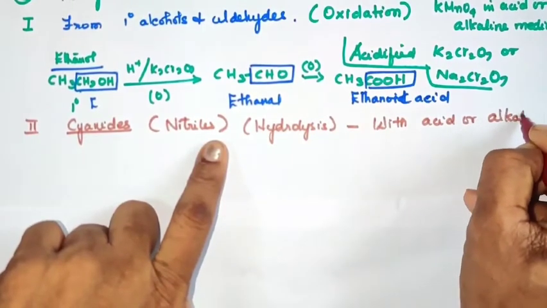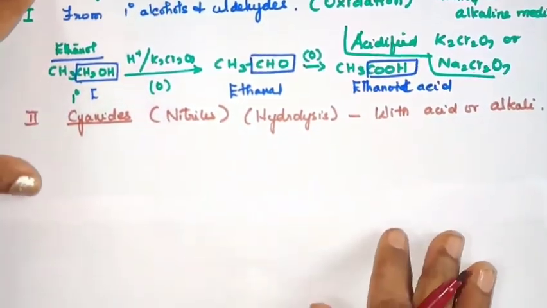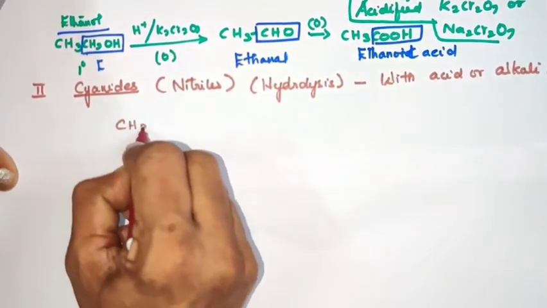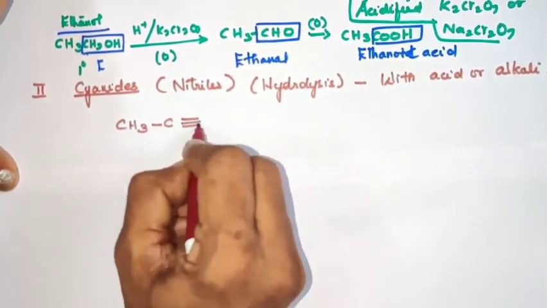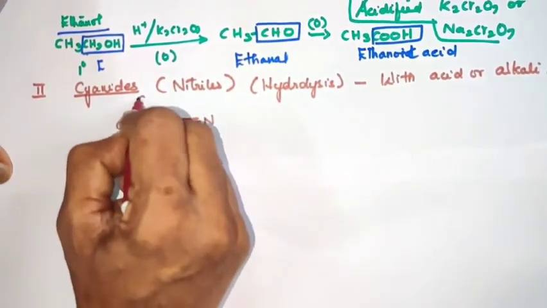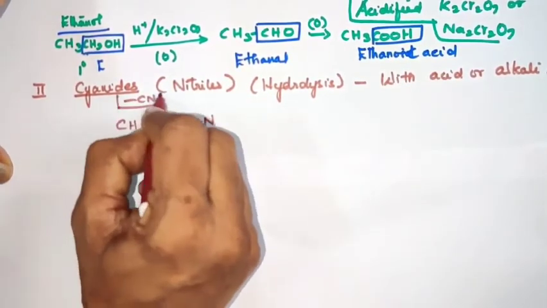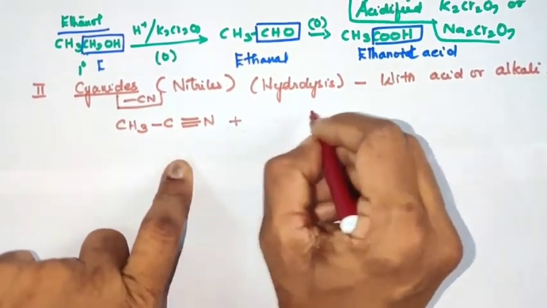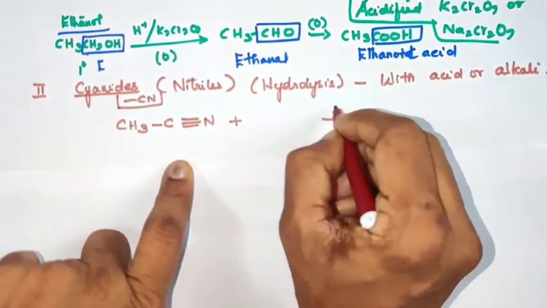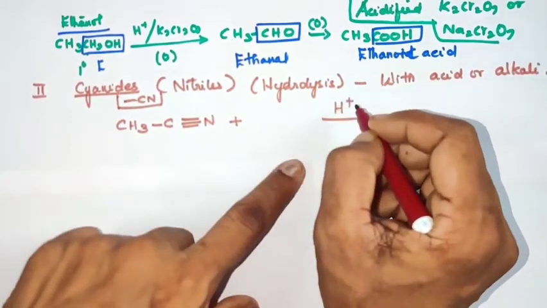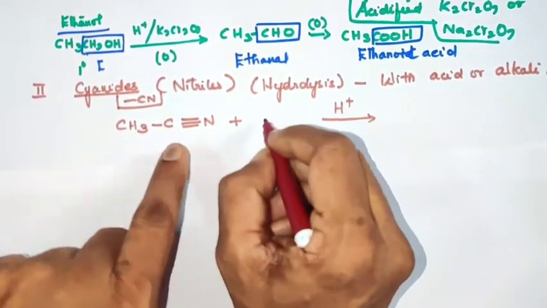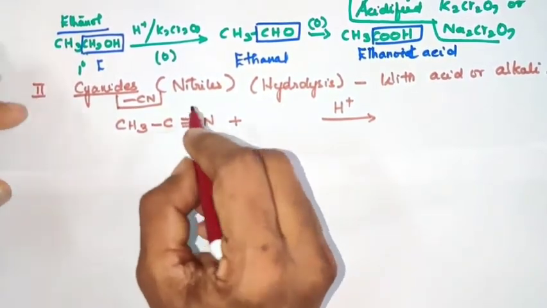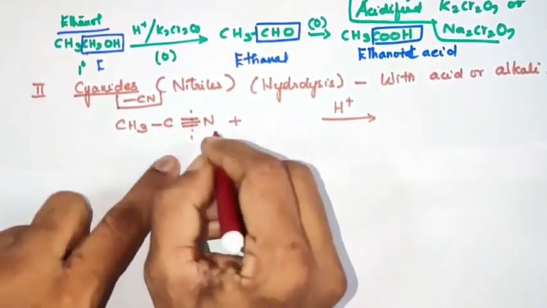In the presence of acid or alkali, we can convert the cyanide or CN group, or nitriles, into COOH by hydrolysis. So what happens? Let us see. We have the C triple bond N group, and we have to break this C triple bond N bond.